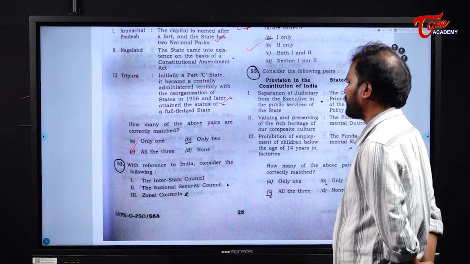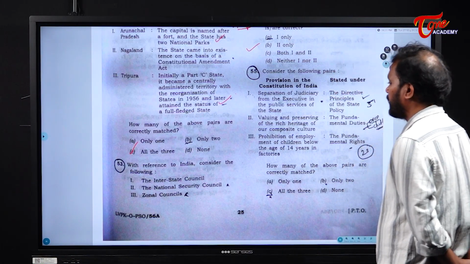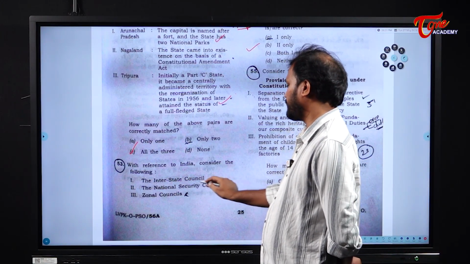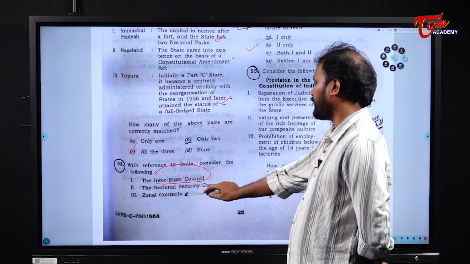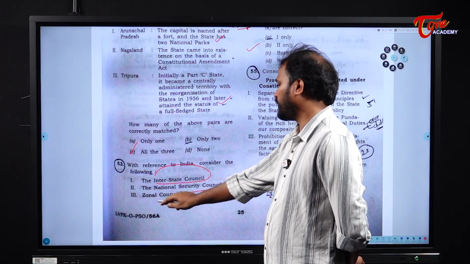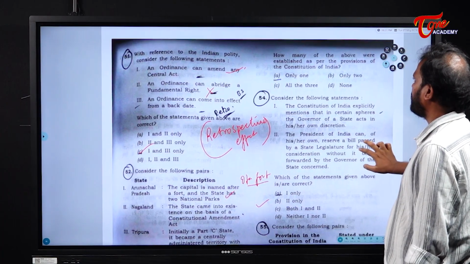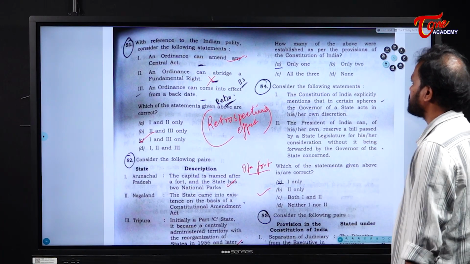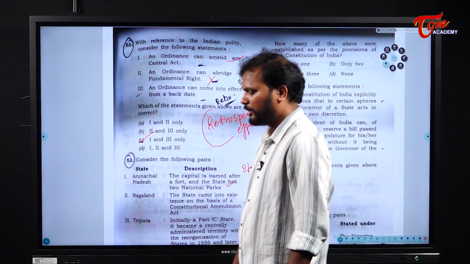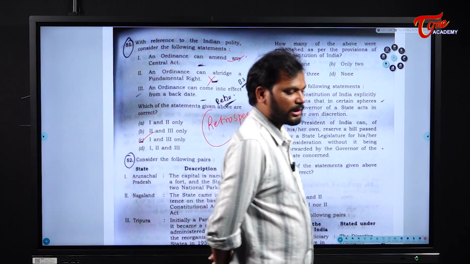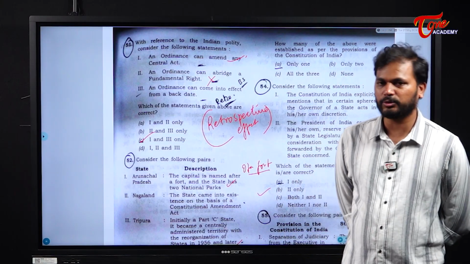With reference to India, consider the following statements. The first one is the Interstate Council. The second one, National Security Council. And the third one, Zonal Council. Now the question is, how many of the above were established as per the provisions of the Constitution of India? We know Interstate Council is under Article 263; we have the Interstate Council as part of Articles 262 and 263.